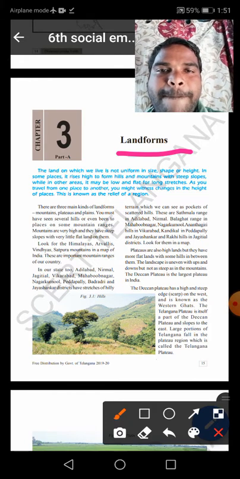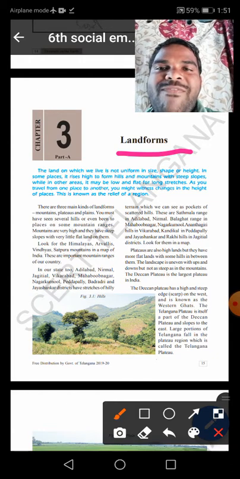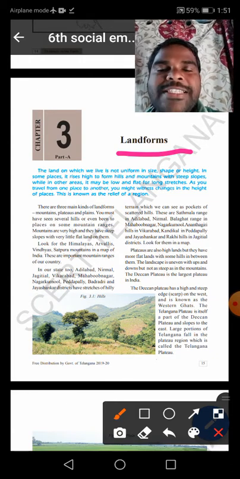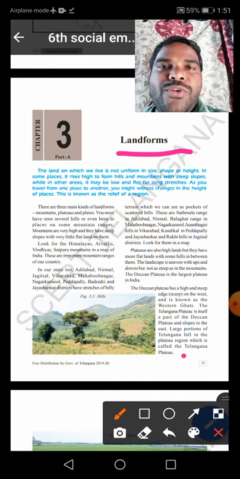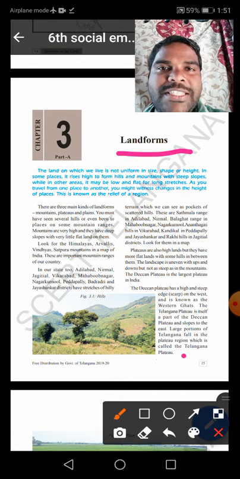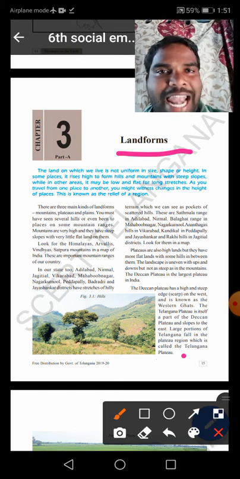Think about travelling from one place to another. Suppose you want to travel from your village to another village. The land is even.